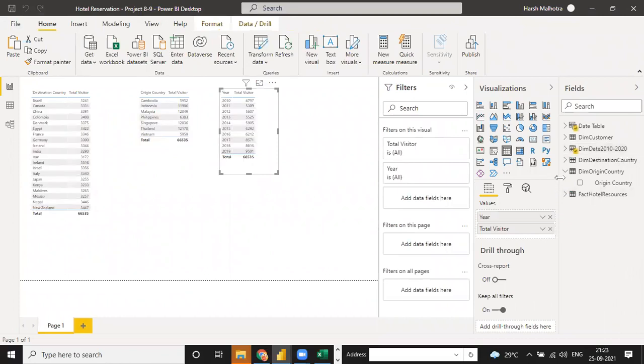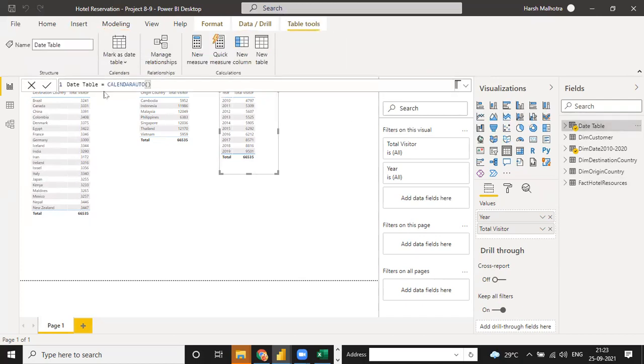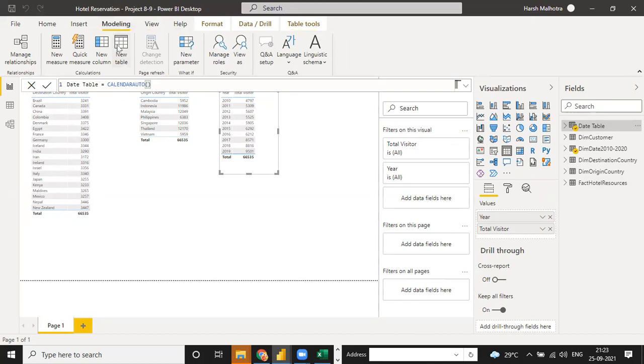You always have to create a date table in every project, because the date calendar table is a very important table and you have to analyze the date table with multiple functions. Right now I am creating the date table with the calendar auto function. There are many functions also. When I click on modeling and add a new table, there are many functions. Like I'm adding a new date table, suppose.